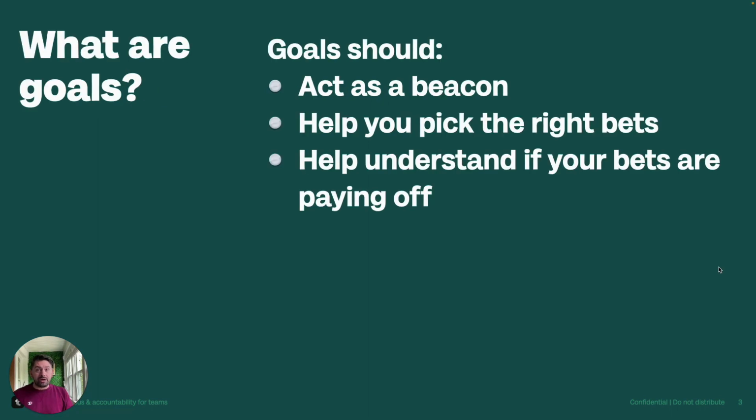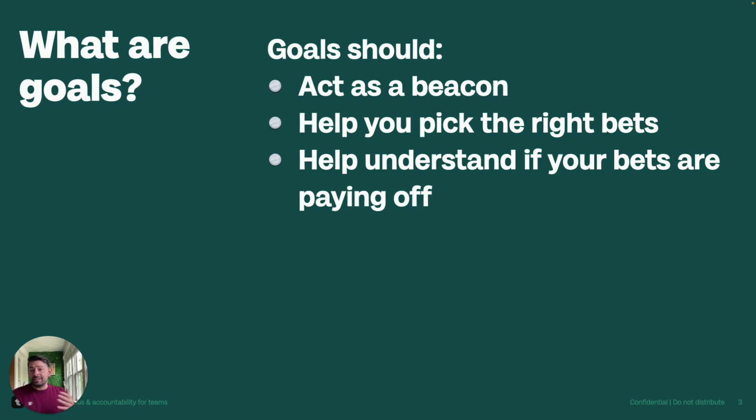So really, when we think about it, goals should act as a beacon for your organization. What is the big important information, the big important things that we need to rally around and that we need to work on together in order to get us to that next big step? These are also what is going to allow us to pick the big bets that we want to make as an organization. If we know we're working towards this big goal, I know that the bets that I want to place, the big new features, the big new products, the big new processes, this is what they should all be striving to help. This is the big thing that we're trying to push forward.